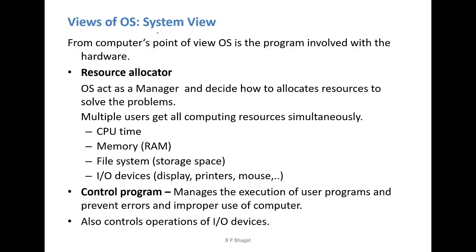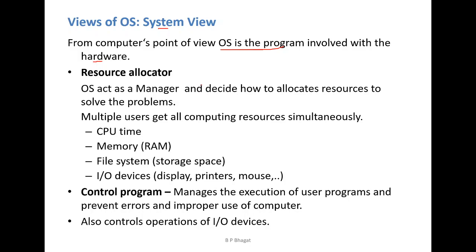Another view of the operating system is the system view. From the computer's point of view, the operating system is a program that is involved with the hardware. So it works as a resource allocator. That means the operating system acts as a manager and decides how to allocate the resources to solve the problems related to the users.